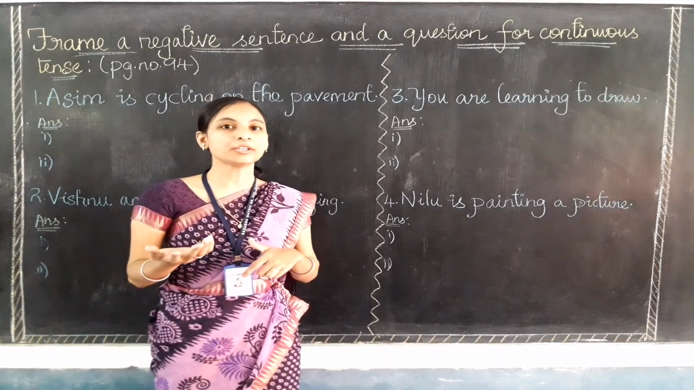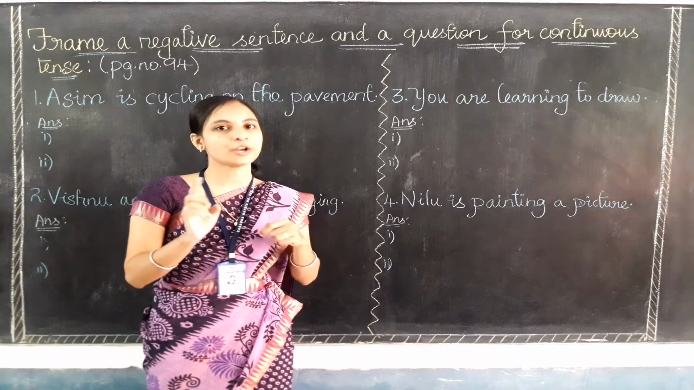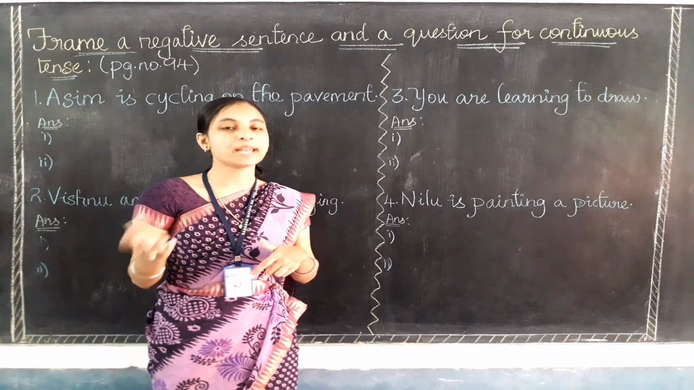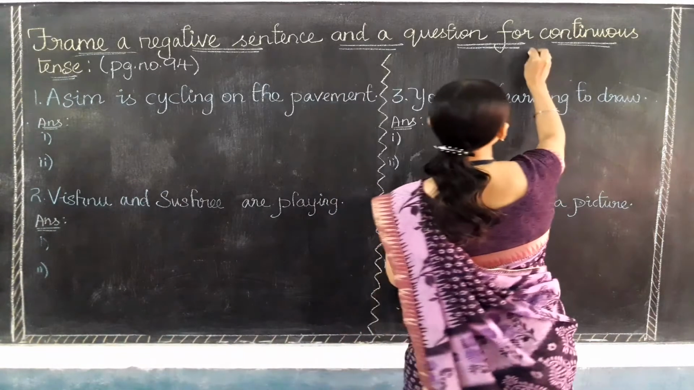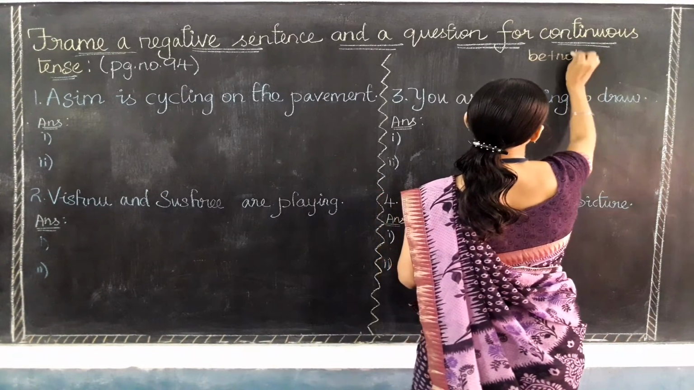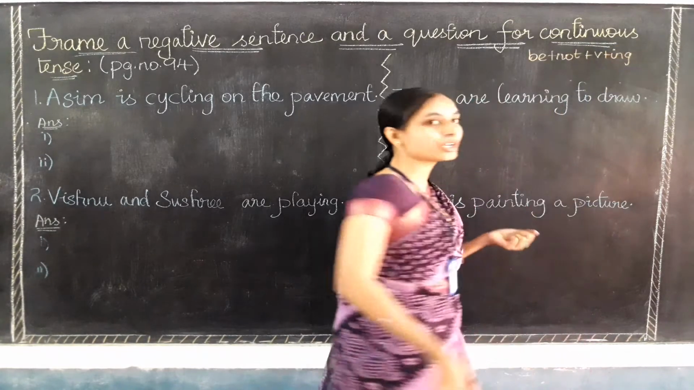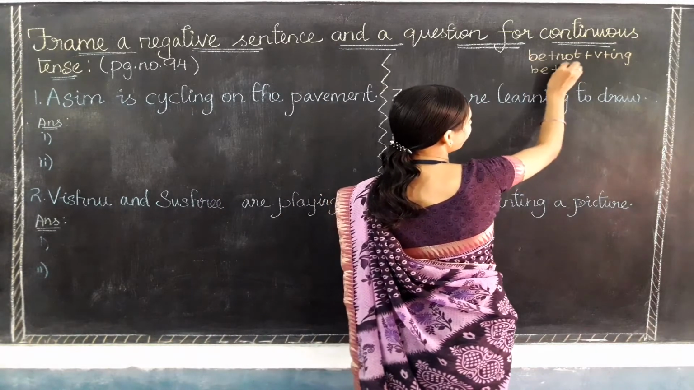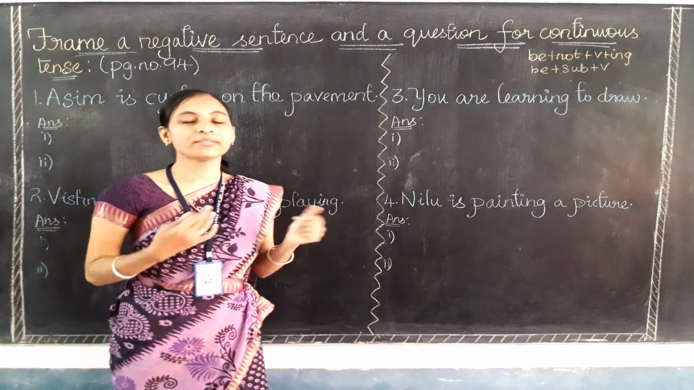And for making the continuous form into negative sentences, we need to add not after the be form verb, like I am playing will be I am not playing. After the be form verb we need to add not, then only the verb plus ing. And what about question? Yes, in the question this be form verb will come first and then the subject and then the verb with ing. Okay, so this is what we have learned.